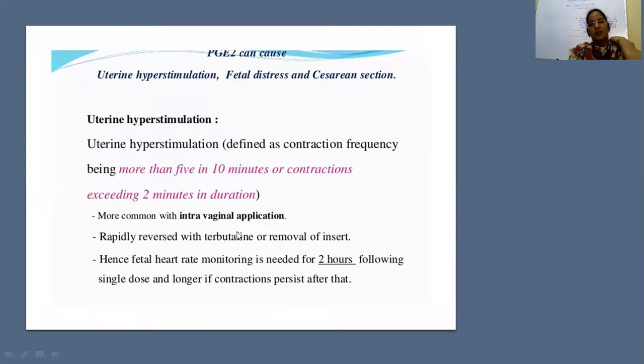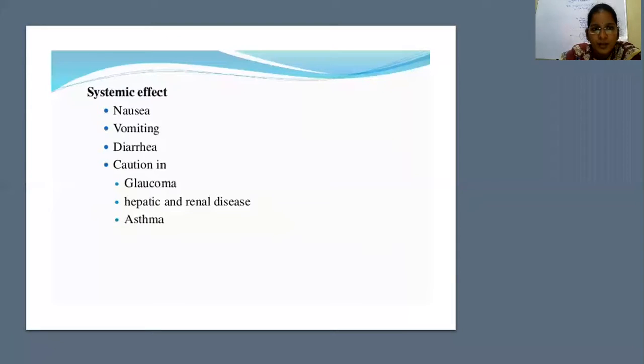If you suspect any hyperstimulation, you have to immediately reverse the procedure or withdraw all the gel that is present in the vagina, give IV terbutaline, and closely monitor the fetal heart rate. If the fetal heart rate is not revived, you have to quickly shift the patient to cesarean section. The side effects with dinoprostone are nausea, vomiting, diarrhea. This is common with any of the prostaglandins. It is also contraindicated in glaucoma, hepatic and renal disease, and it precipitates asthma in asthmatic individuals.